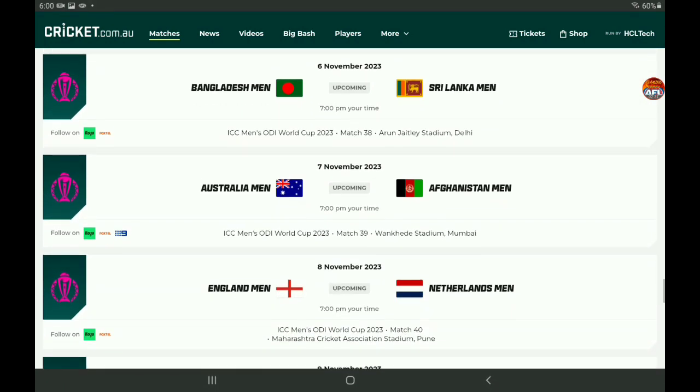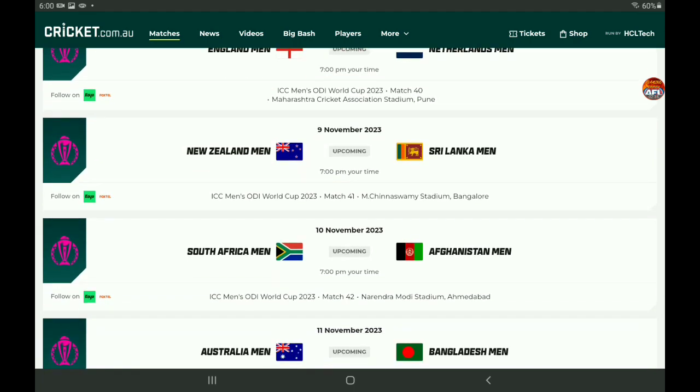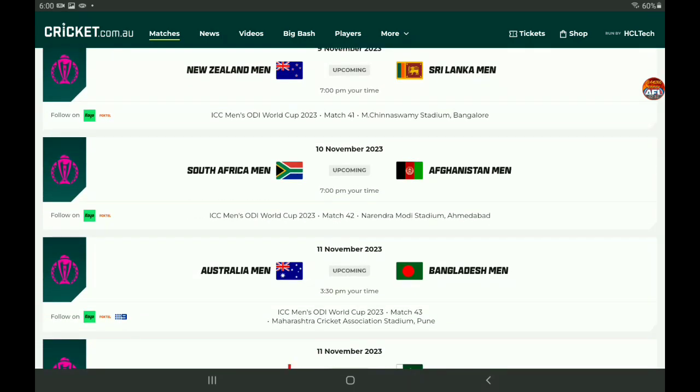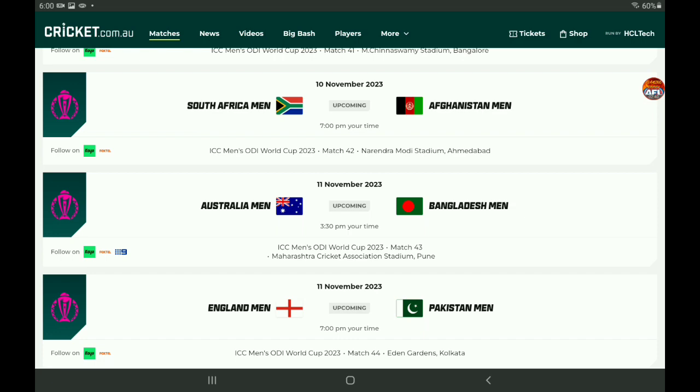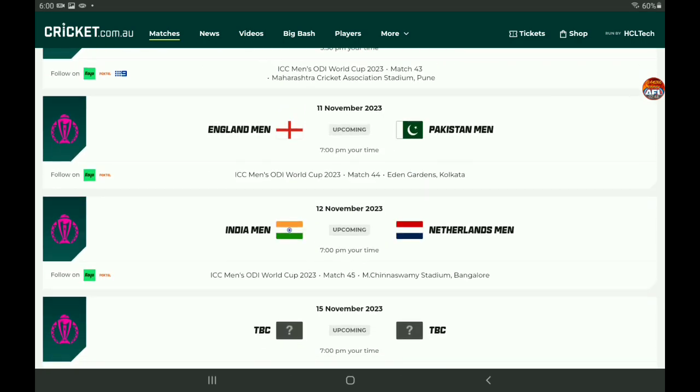The 8th, England versus the Netherlands. The 9th, New Zealand versus Sri Lanka. The 10th, South Africa versus Afghanistan. The 11th, part 1 of a 2-part doubleheader is Australia and Bangladesh. The second part being England and Pakistan. The 12th, India and the Netherlands. That's the final game of the regular tournament.